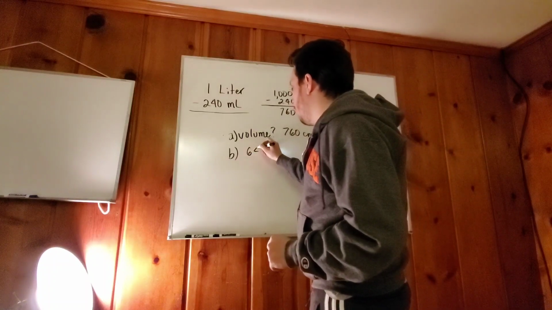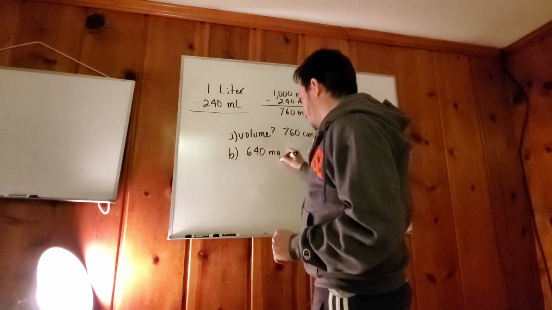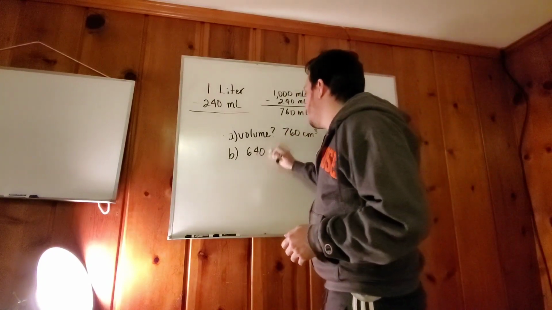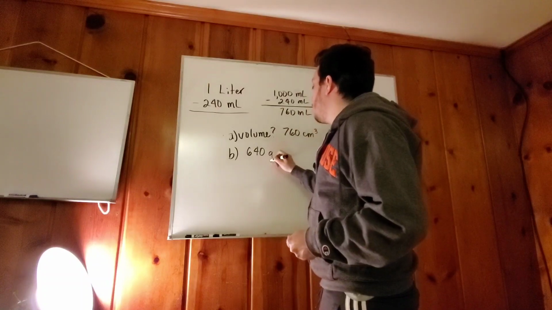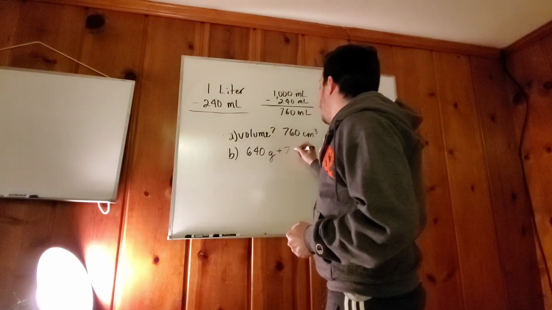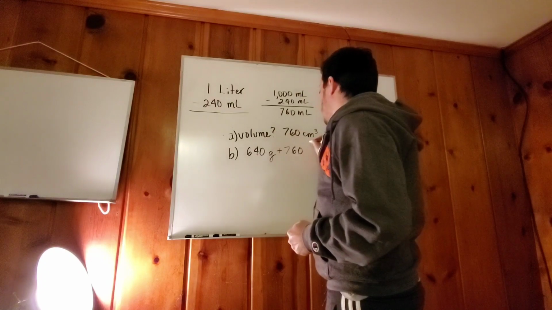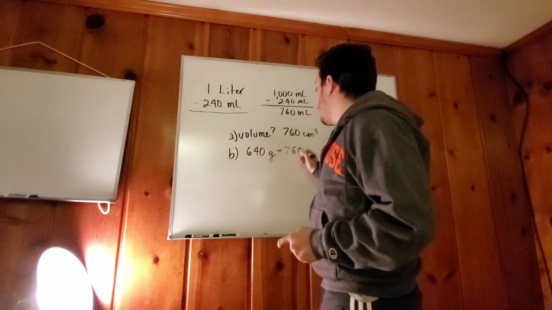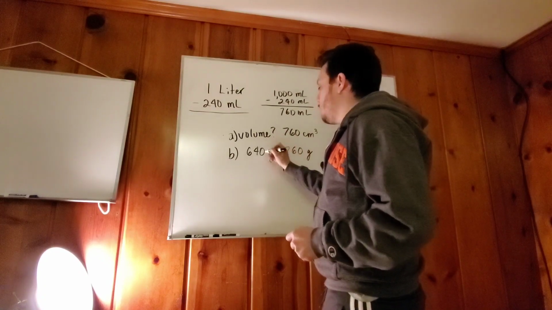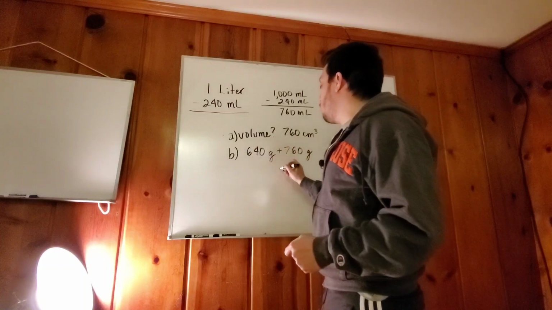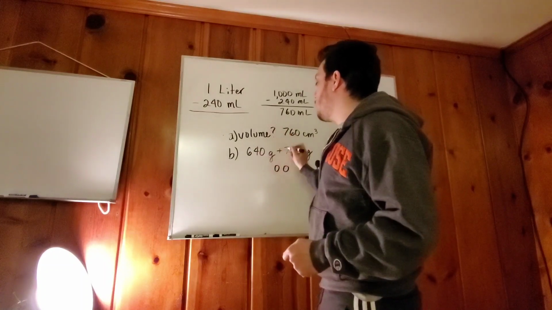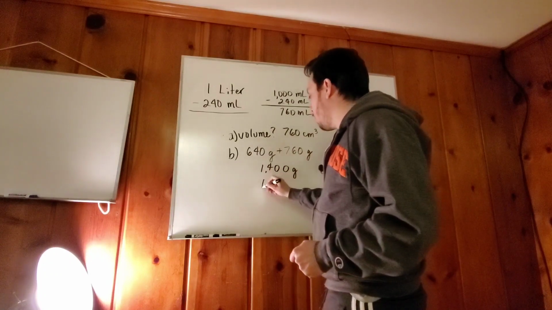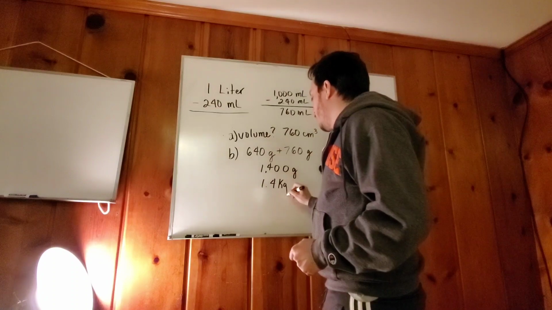So 640 grams, oops, grams, not milligrams, my bad. So 640 grams plus 760, not centimeters cubed, not milliliters, but grams. So we're going to add these together, and then it's going to be 0, because 0 plus 0 is 0. 6 plus 4 is 10, and a 1 goes up. 7 plus 7 is 14, 1,400 grams, or 1.4 kilograms. Same thing.